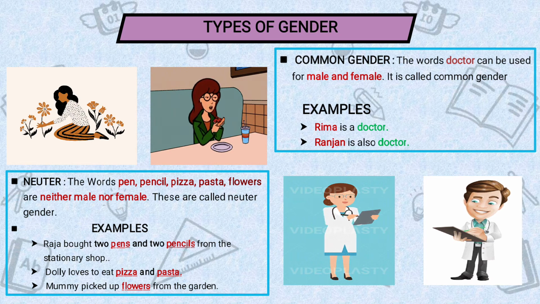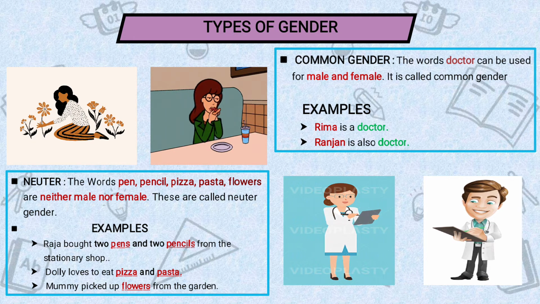Reema is a girl. She is a female. Okay. And Ranjan is a boy. He is a male. But both are what? They are doctors. Okay. So doctor comes in common gender. It can be male and female both. So where both are there, it comes in common gender. So what is common in both? Reema and Ranjan both are doctors. So here doctor is common gender.